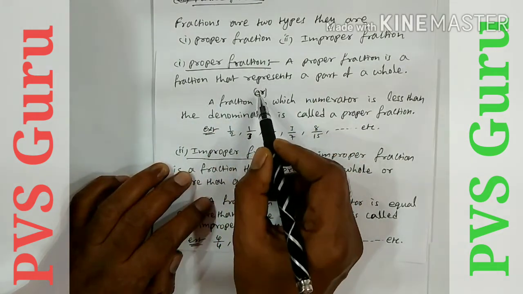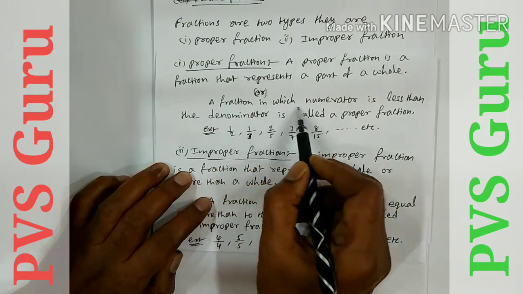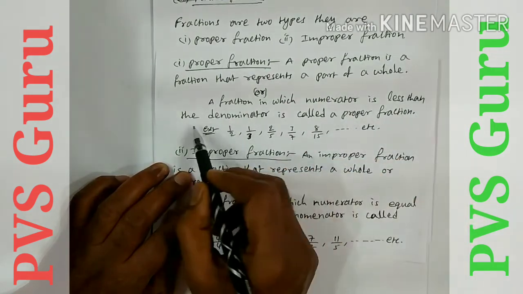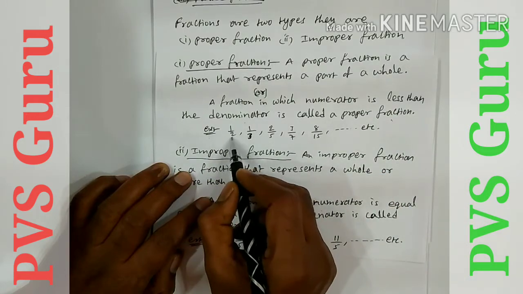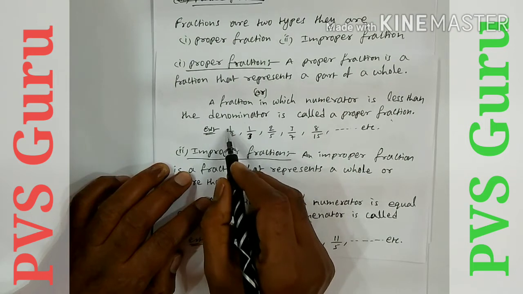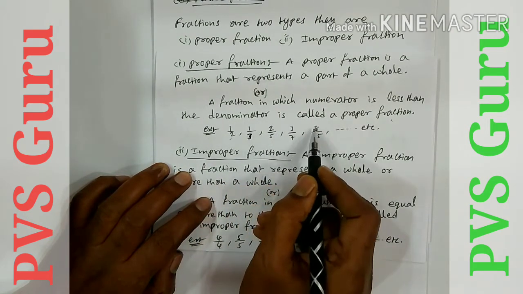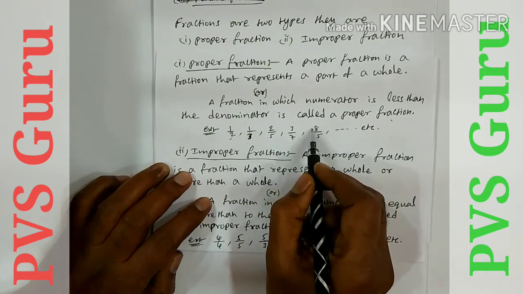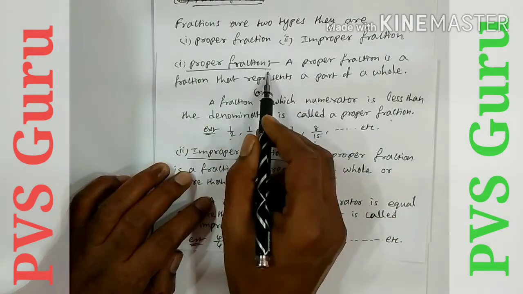We can also define it like this: a fraction in which the numerator is less than the denominator is called a proper fraction. An example is 1 by 2. Here 1 is the numerator, 2 is the denominator. So 1 is lesser than 2. Similarly 1 by 3, 2 by 5, 3 by 7, 8 by 15. So the numerator is lesser than the denominator. These fractions are called proper fractions.